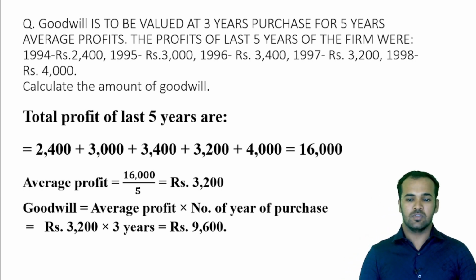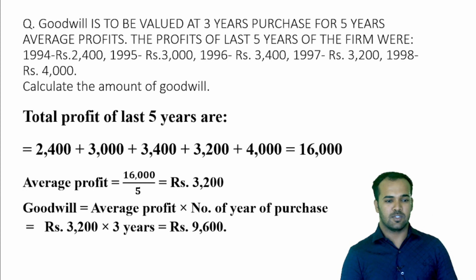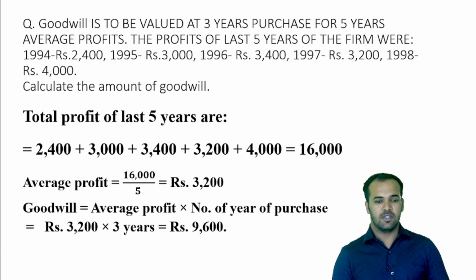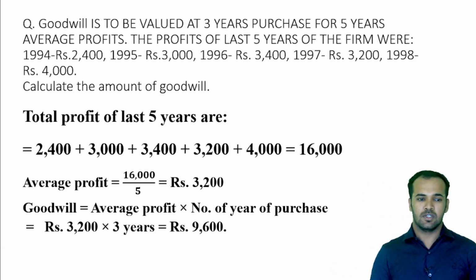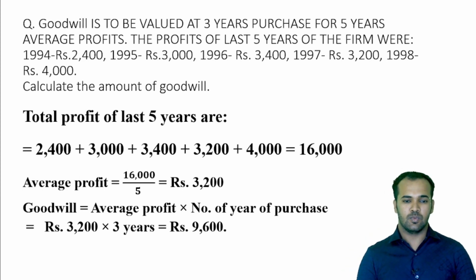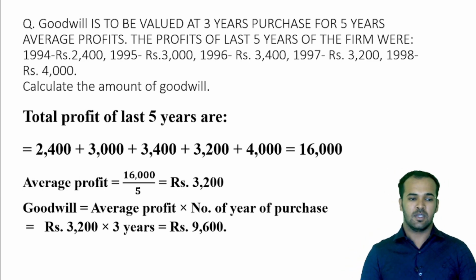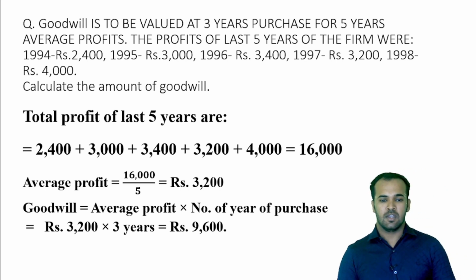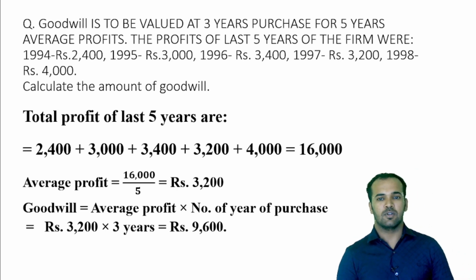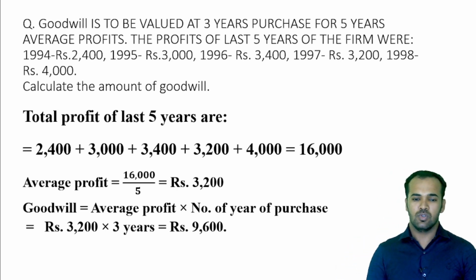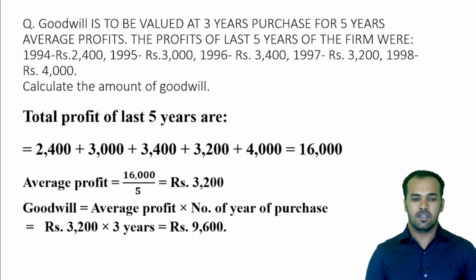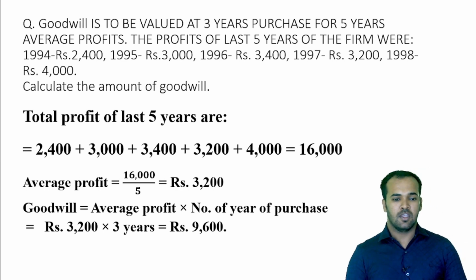Now with the amount of 16,000 we can find the value of average profit. As we know, the formula of average profit is total profit of last 5 years divided by number of years. So the total profit for last 5 years is rupees 16,000, which will be divided by 5. So we got rupees 3200, and that is the value of average profit. Now we can apply the formula of goodwill. The formula of goodwill under average profit method is average profit into number of years purchase. So with the calculation we got the value of average profit, that is rupees 3200 into 3 years.